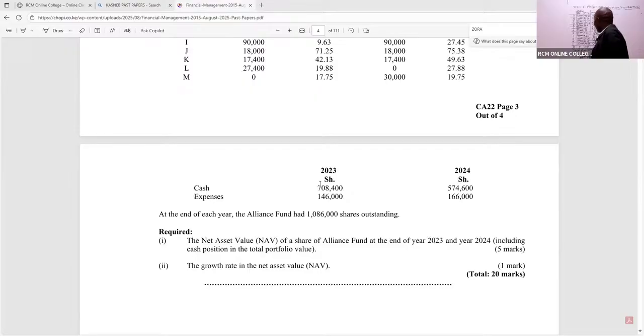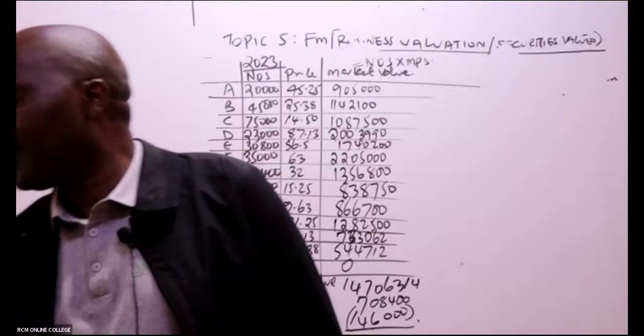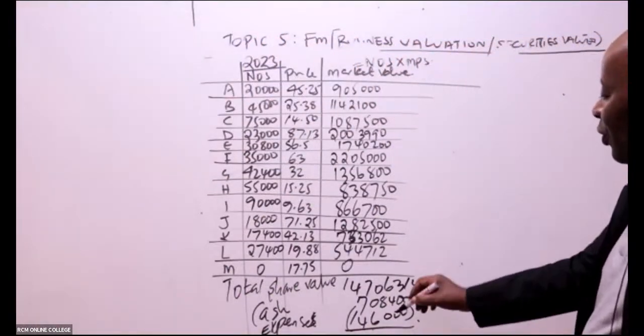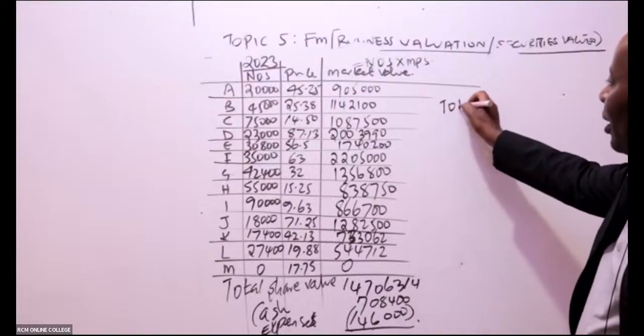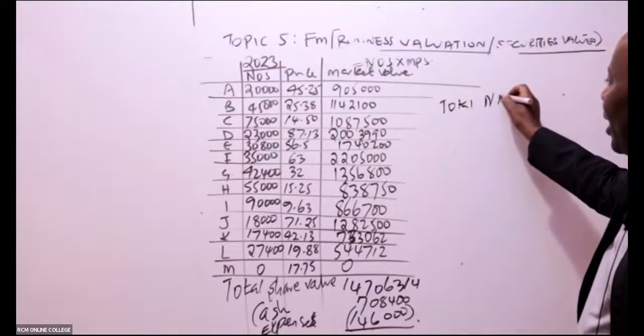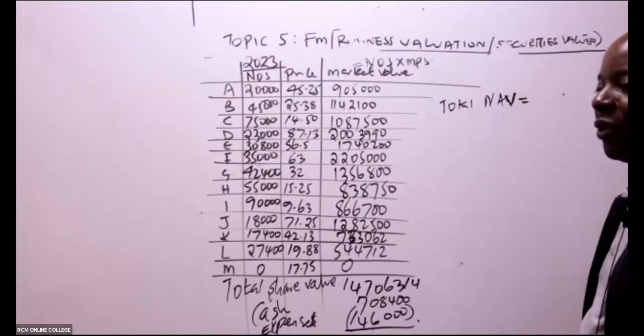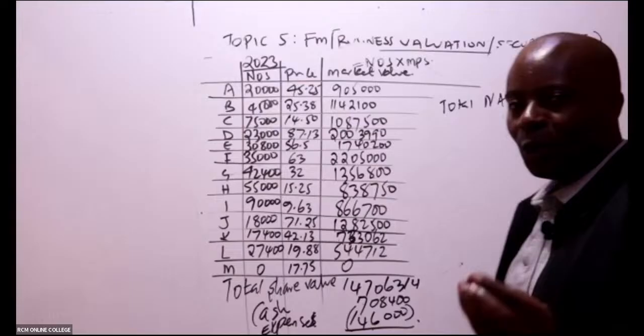And then we have expenses for the same year of 146,000. So expenses you subtract. What you get there will be your total net asset value. Remember these are mutual funds.